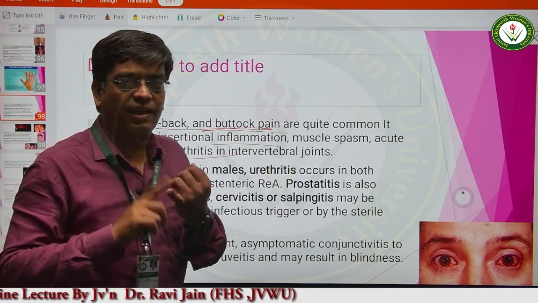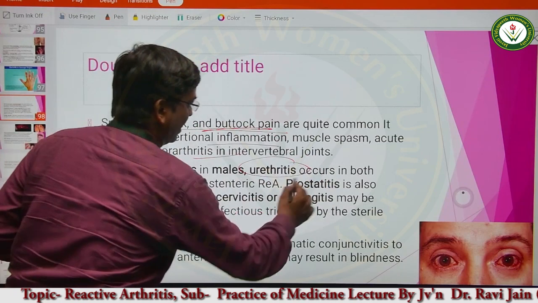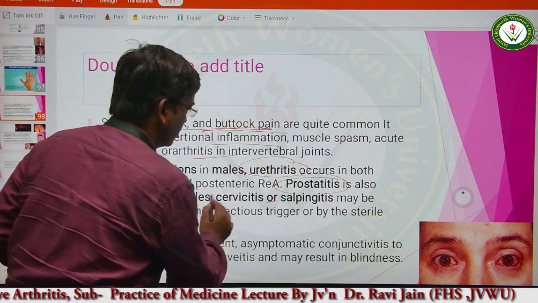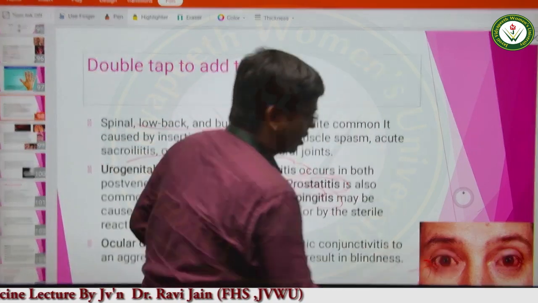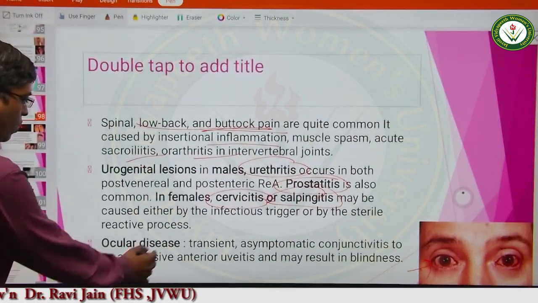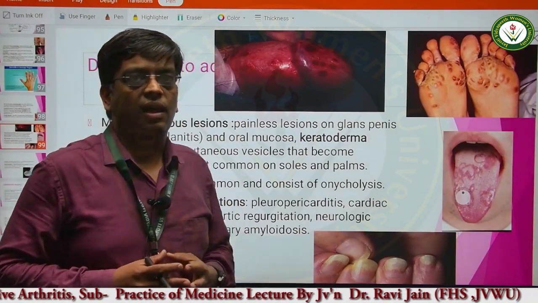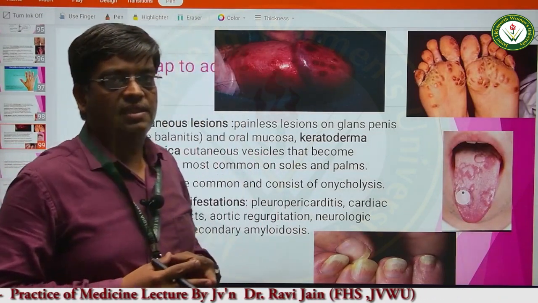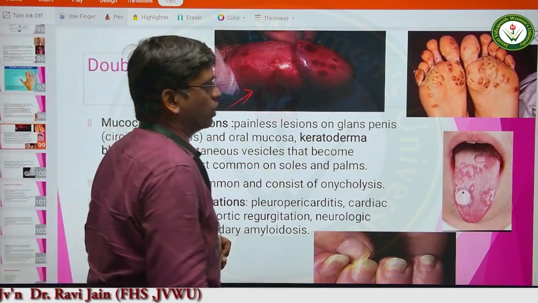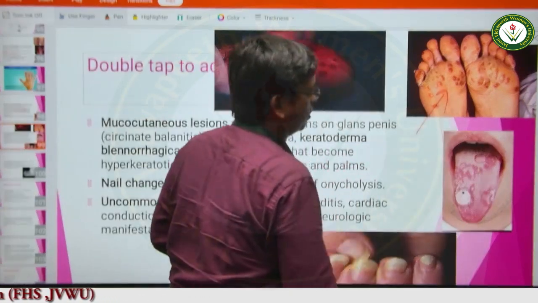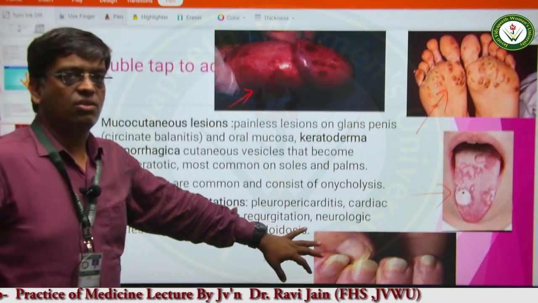I have already told you that it is causing, in the males, urethritis and also prostatitis. In the female, I have told you that it is producing cervicitis and salpingitis. These things are produced. This is the condition of conjunctivitis, how you can diagnose. Now, ocular disease, there is conjunctivitis that is seen. Apart from this, I have also told you that there are various mucocutaneous lesions that we can see in case of Reiter's disease. This is the mucocutaneous lesion of the mucous membrane. These are the cutaneous lesions of the skin, on the tongue and on the nails. These are the changes that we see in case of reactive arthritis.